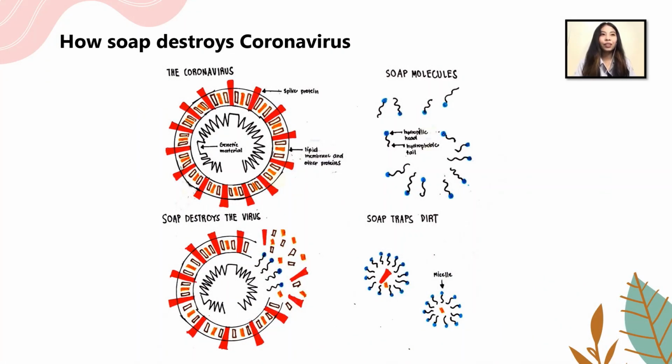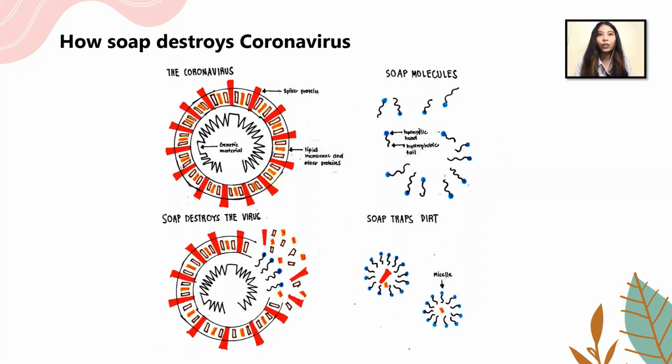The coronavirus has a core of genetic material surrounded by an outer sheath that's a double layer of fats with protein spikes. This fatty sheath is water-repelling and protects the virus. With the formation of water-attracting heads on the outside and the water-repelling tails on the inside that can dissolve fats, micelles become a lethal bundle of cells in water.